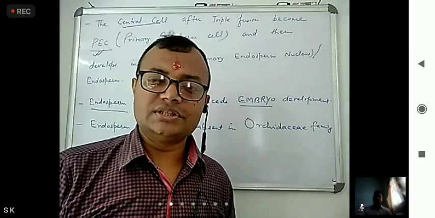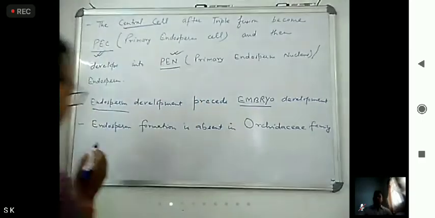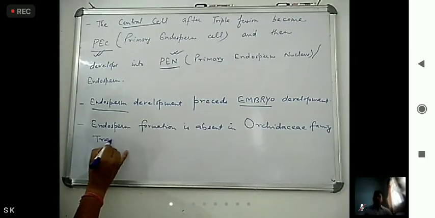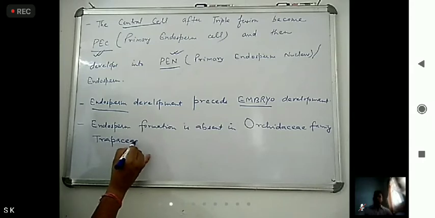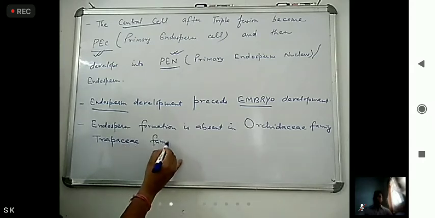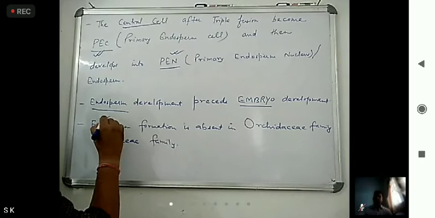One more family is there, Trapaceae family. And this you have to remember.